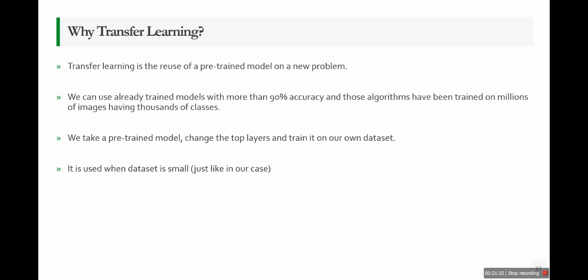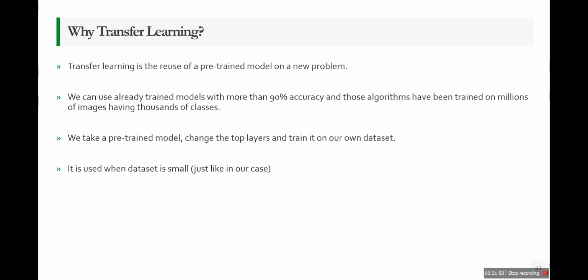Why are we using transfer learning in deep learning exactly? Transfer learning is the reuse of a pre-trained model on a new problem. We can use already trained models with more than 90% accuracy, and those algorithms have been trained on millions of images having thousands of classes.